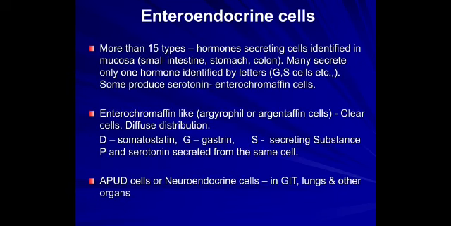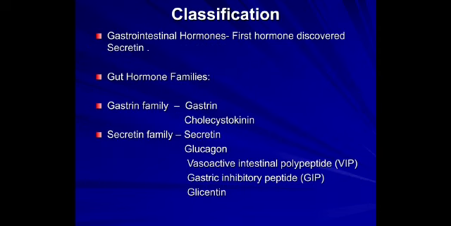The enteroendocrine cells, there are about 15 types. They can be identified in the mucosa of the small intestine, stomach and colon. Many secrete only one hormone, identified by a letter: G means gastrin, S means secretin. The enterochromaffin cells are clear cells with diffuse distribution. These are argentaffin cells which secrete D for somatostatin, G for gastrin, and the support cells, which are the amine precursor uptake decarboxylation cells, also called neuroendocrine cells in the GIT, lungs, and other organs.